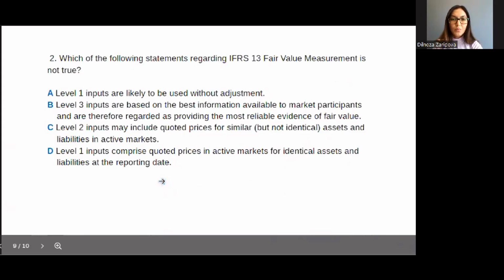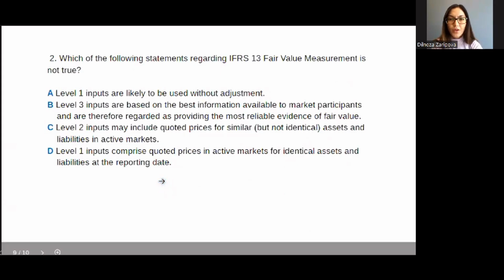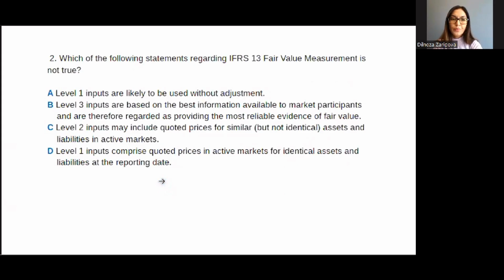Which of the following statements regarding IFRS 13 fair value measurement is not true? Level 1 inputs are likely to be used without adjustment. So we need to find the ones that are false, right? Not true. This one is true, right? Because this is the most reliable information.